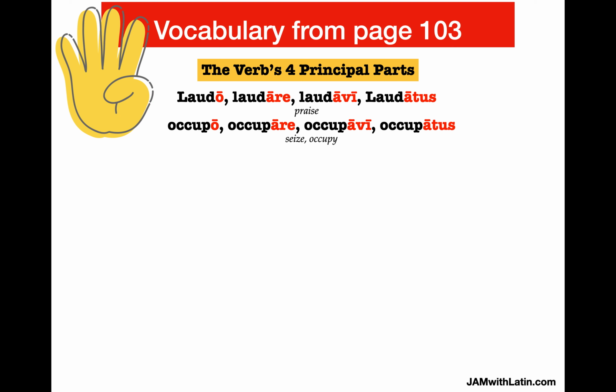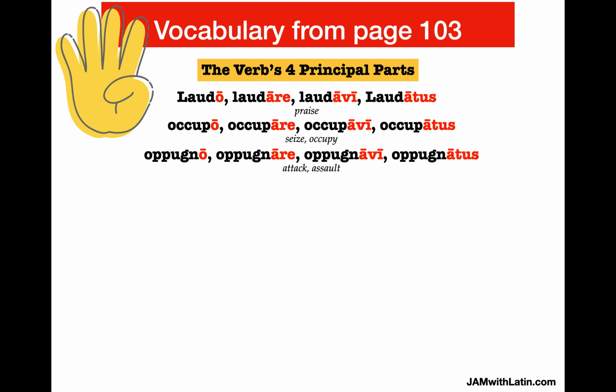Now you say, Alexis, why didn't you put two seize or conquer? Well, the reason is because only occupare means to seize or to occupy. Occupo means I seize, and occupavi means I seized, past tense. Okay? So that is why I don't have to next to my translation.